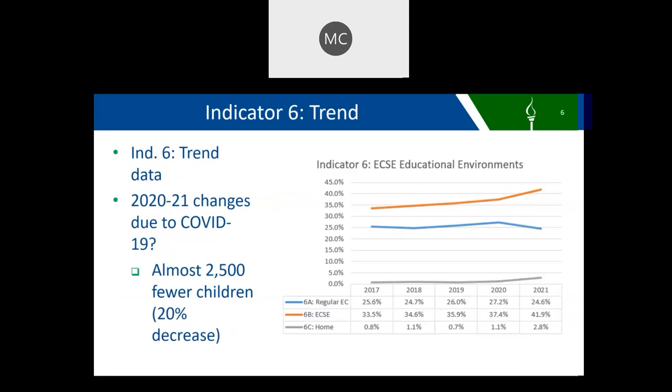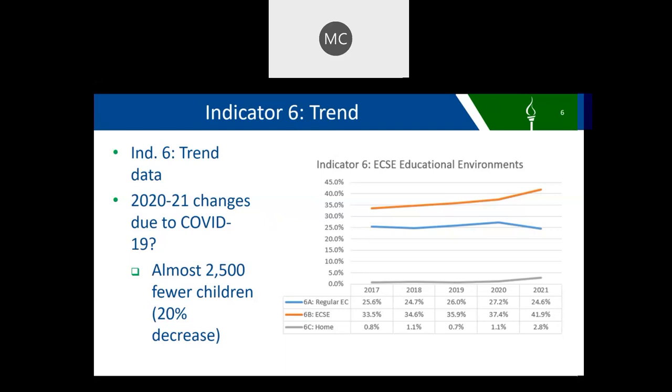This chart shows the percent of children in the three areas for Indicator 6 for the past 5 years. The blue line shows that about 25% of the children in ECSE are attending regular early childhood programs and receiving their special education services in that regular program. The orange line shows that 35 to 40% of the ECSE children attend a special education early childhood program.